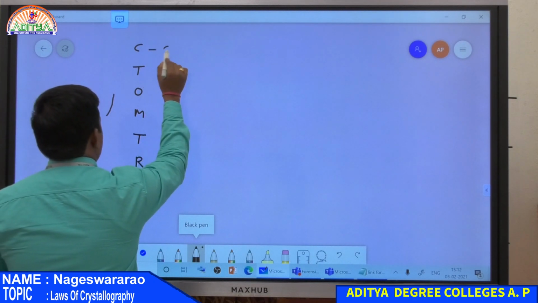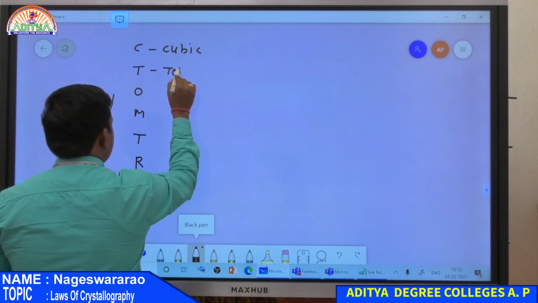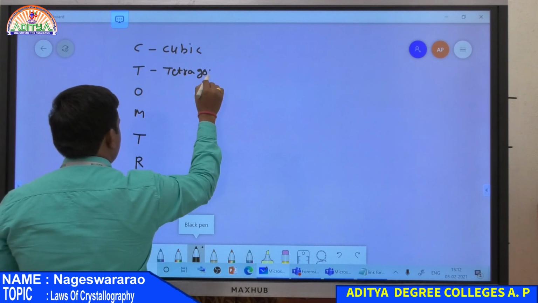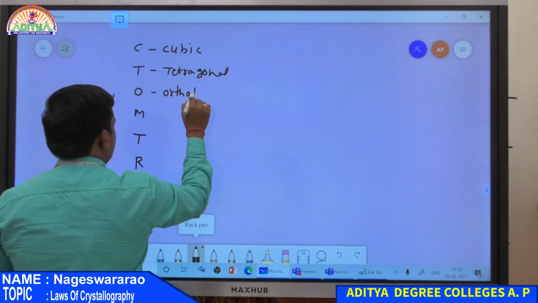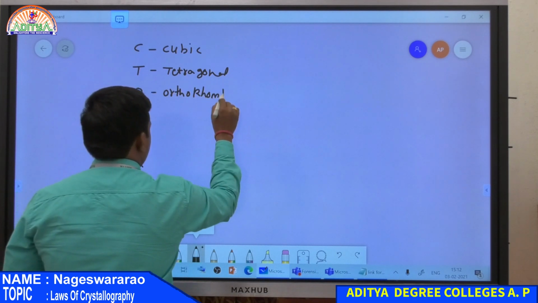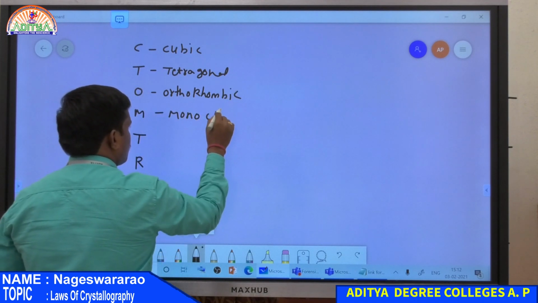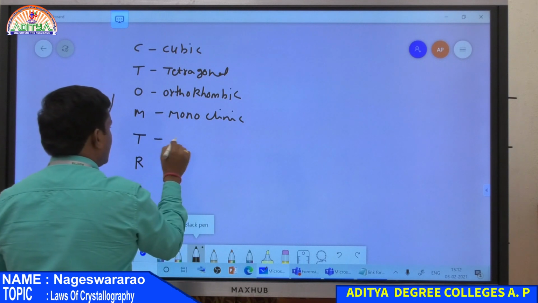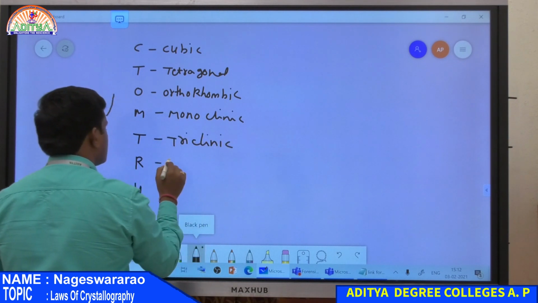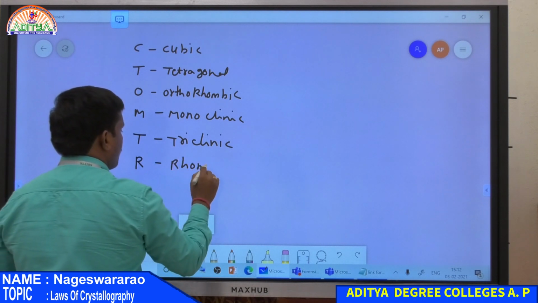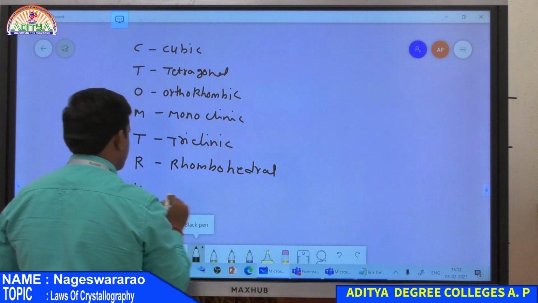C means cubic, T means tetragonal, O means orthorhombic, M monoclinic, this is triclinic, and this is rhombohedral, and finally hexagonal.